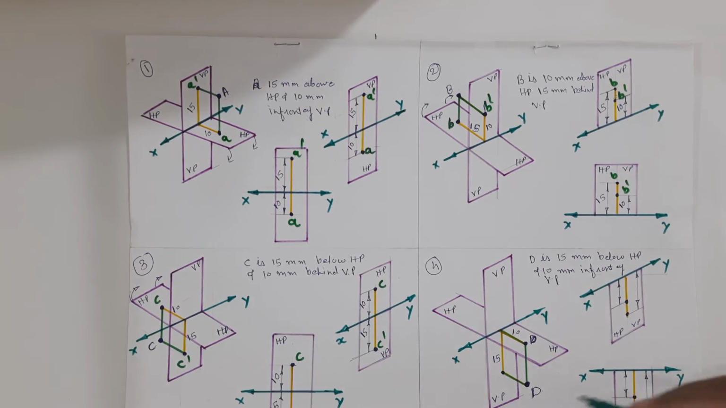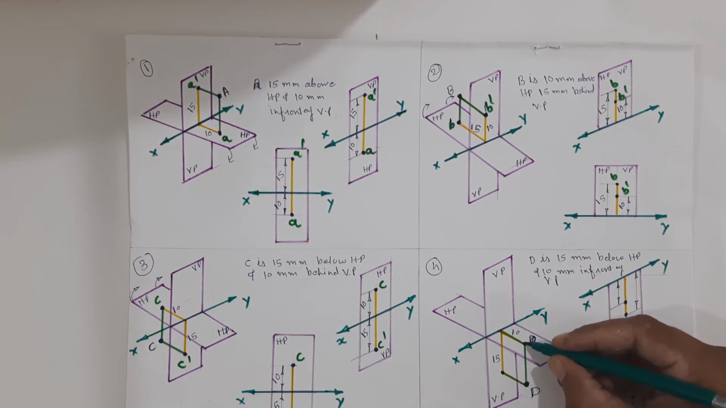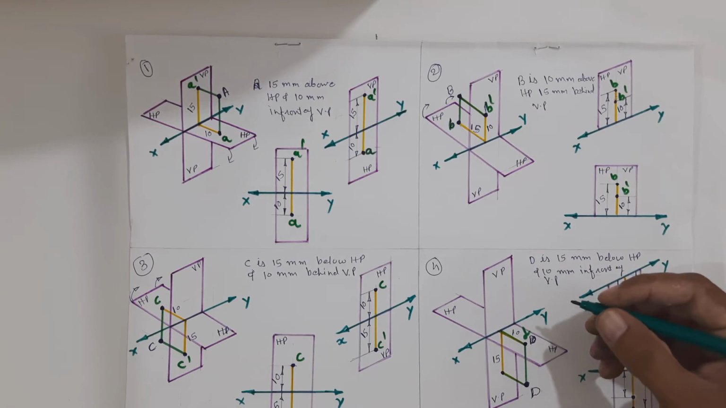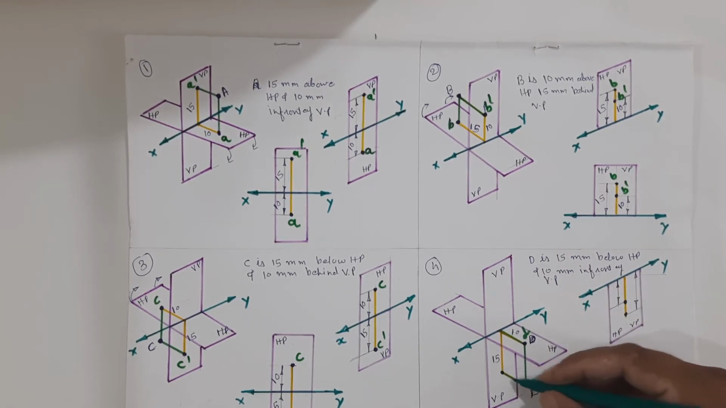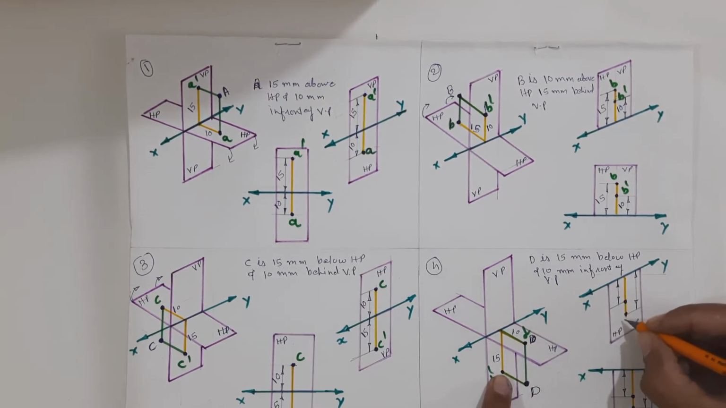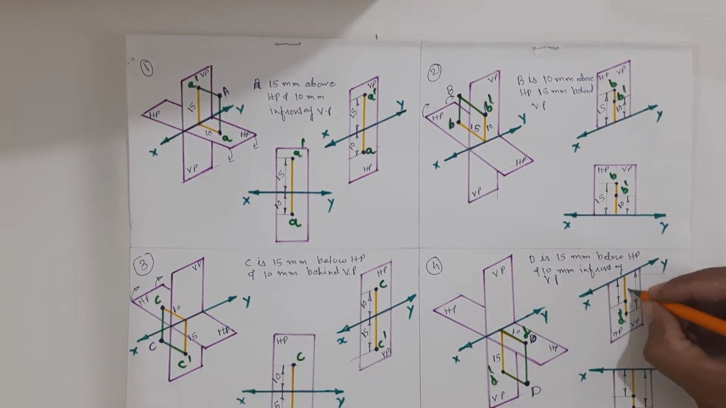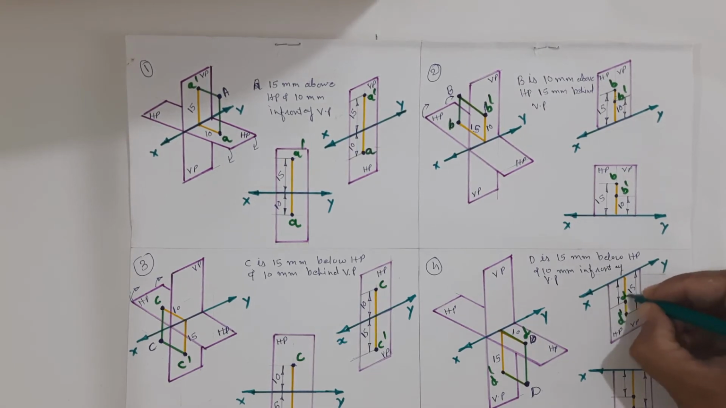Now if you want to draw the plan of point D, then we have to take the projection on the horizontal plane. We will get the plan over here, D, and if we want to draw the elevation, we have to take the projection on the vertical plane. Projection should be perpendicular to the vertical plane, so we will get the elevation over here, 15 mm below the XY line, D dash, and over here we will get the plan, which is 10 mm below the XY line.